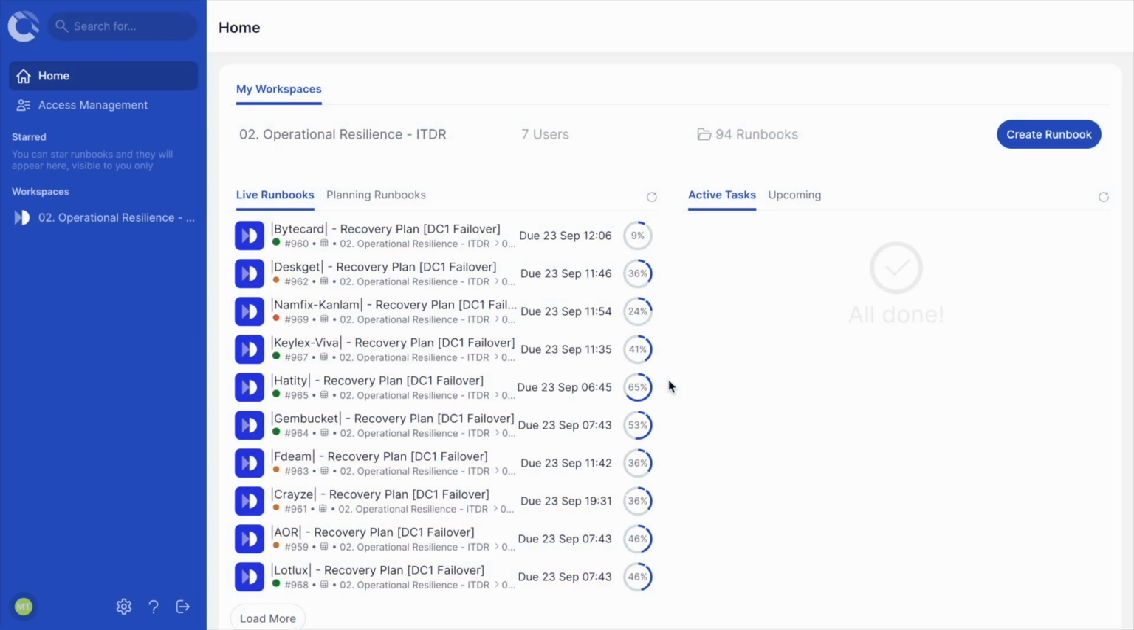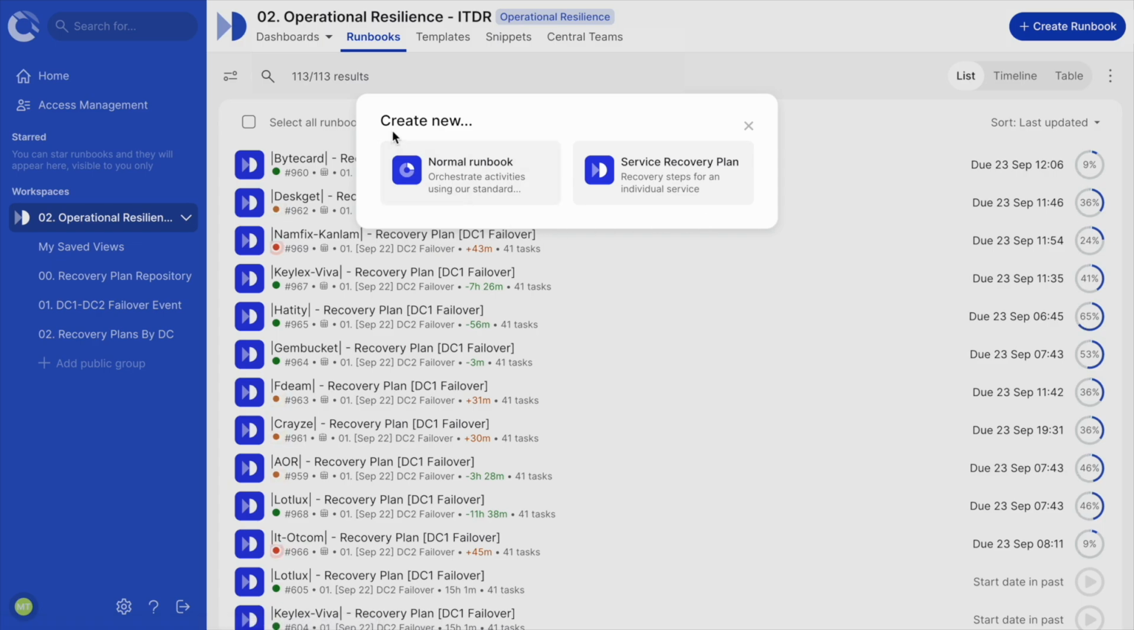Welcome to the Cutover homepage. After logging in, you will see the workspaces you have access to. The fastest way to create a runbook is to click the Create Runbook button in the My Workspaces area at the top of the home screen. This will open the Create New window in the relevant workspace.